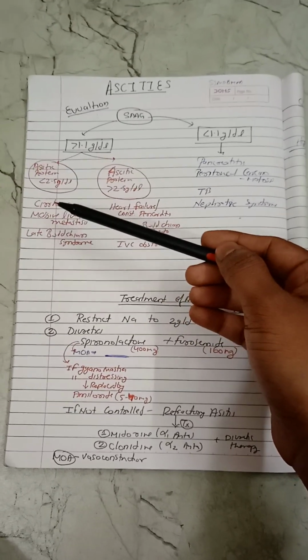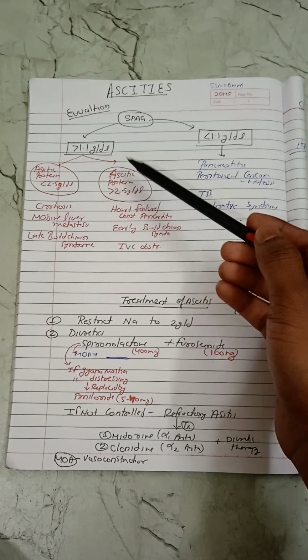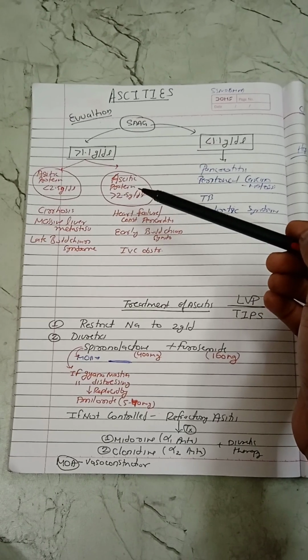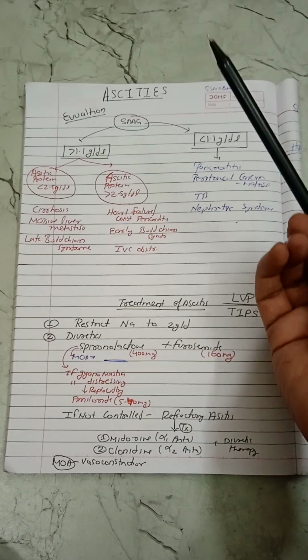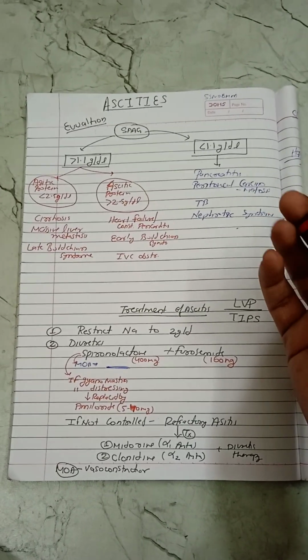which lead to ascites, that is cirrhosis, massive liver metastasis, and late Budd-Chiari syndrome. And if ascitic protein is more than 2.5 gram, then the cause of ascites will be heart failure, congestive pericarditis, early Budd-Chiari syndrome, or IVC obstruction.